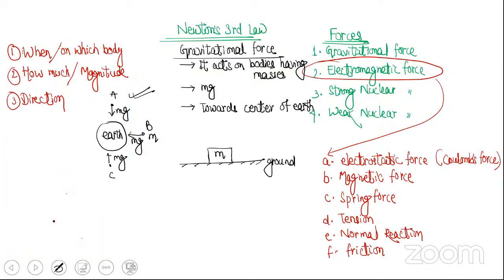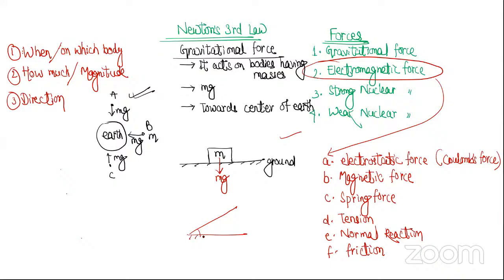ये B के ऊपर downward थोड़ी ना लग रहा है. C के ऊपर थोड़ी downward लग रहा है. Getting it? But in this chapter it's okay to tell downward, because in this chapter you will find the ground is downward. So here, if I ask what is the gravitational force, then you have to show me like this, mg.